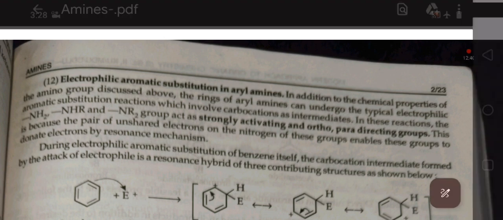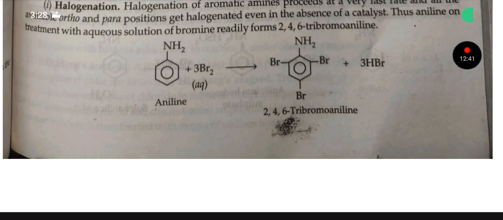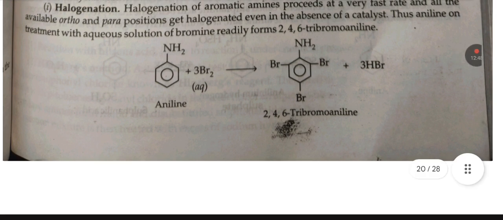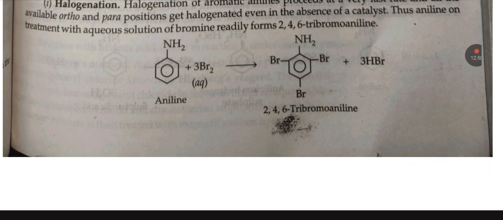First reaction is halogenation. Halogenation of aromatic amine proceeds at a very fast rate, and all the available ortho and para positions get halogenated even in the absence of catalyst. Thus, aniline on treatment with aqueous solution of bromine readily forms 2,4,6-tribromoaniline.